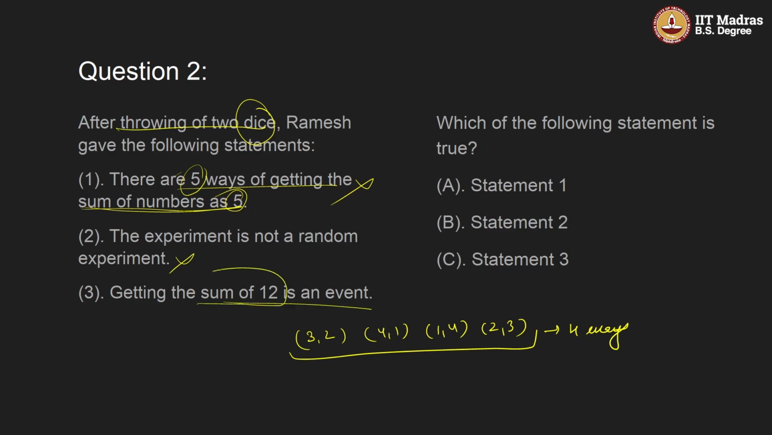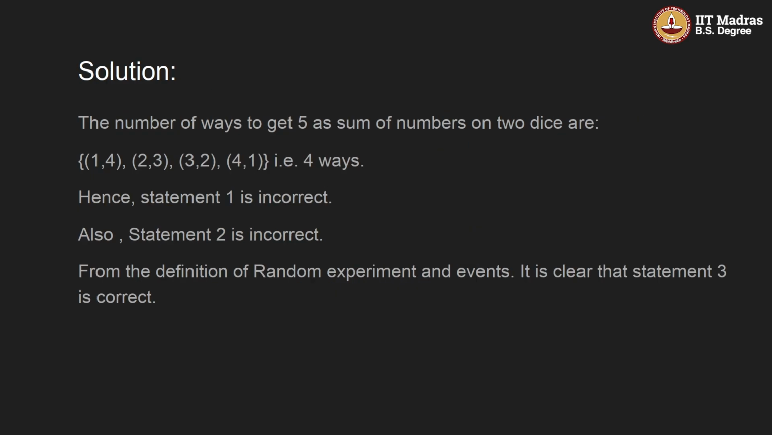Getting the sum of 12 is an event, based on the event statement, right? So option C is the correct statement. If you look into the solution, the number of ways to get 5 as a sum of numbers are these. That is, there are 4 ways. So statement 1 is incorrect. Statement 2 is incorrect because it is a random experiment. And from the definition of random experiment and events, it is clear that statement 3 is correct.